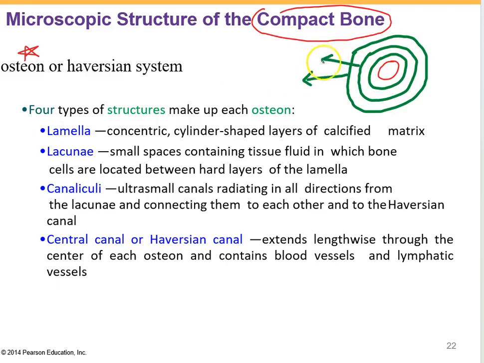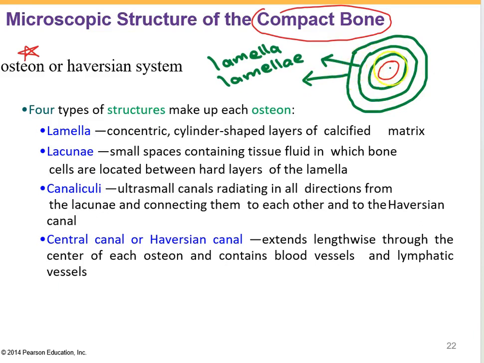Each of these concentric or circular layers is called lamella, as lamella is the singular term and lamellae is the plural term. So each of these circular layers of bone is called lamellae.